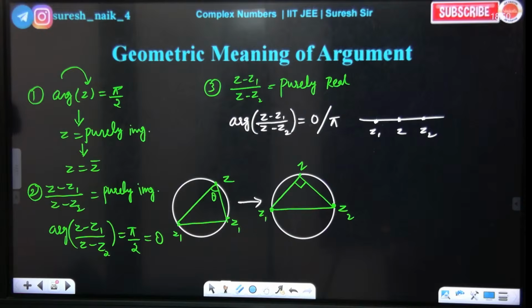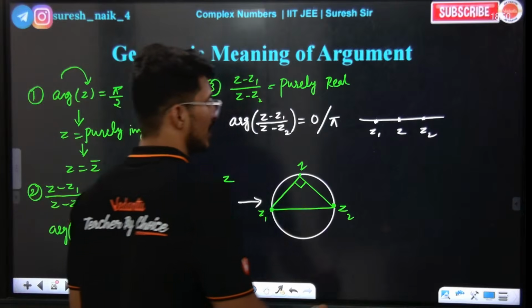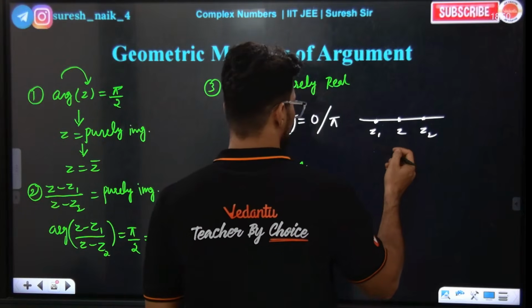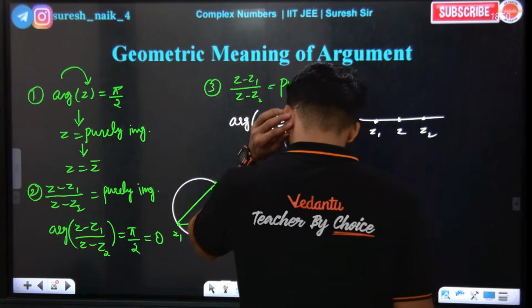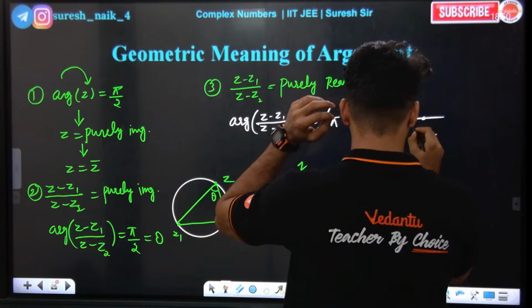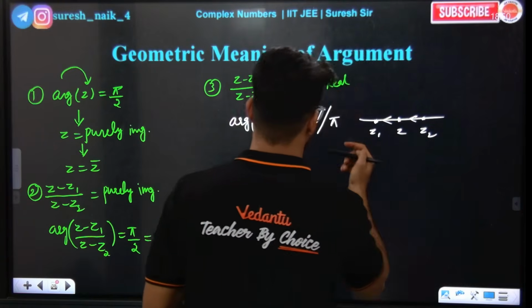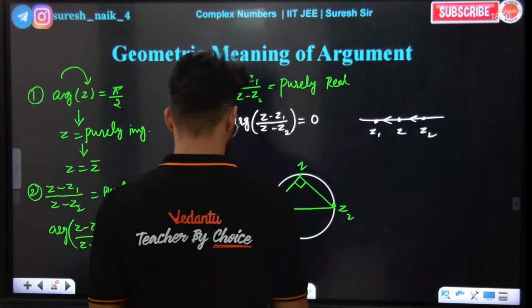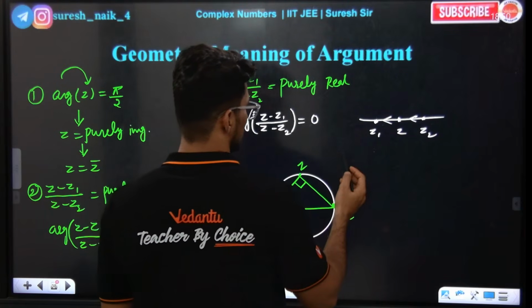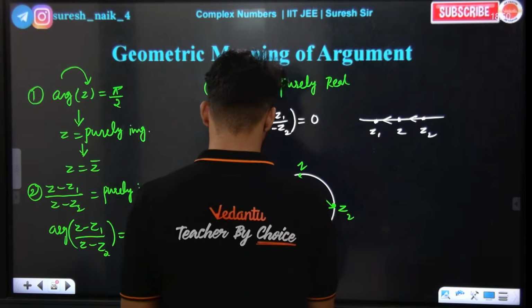Yes or no? Whenever this is moving this side, the argument is pi.